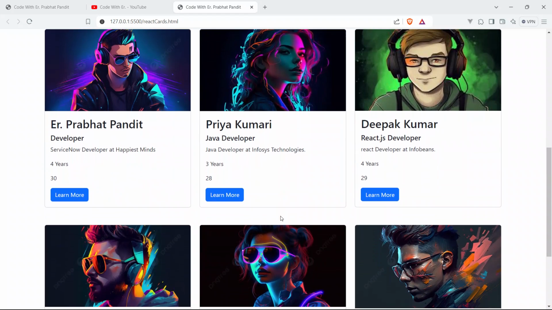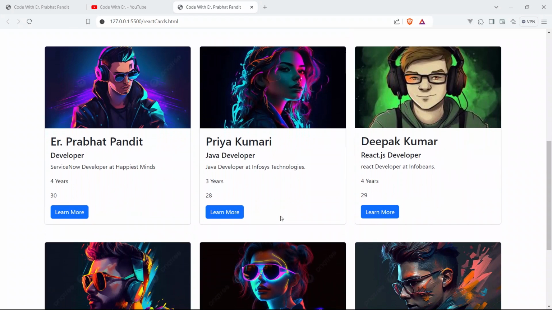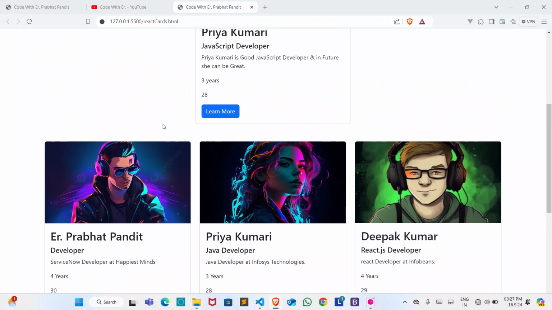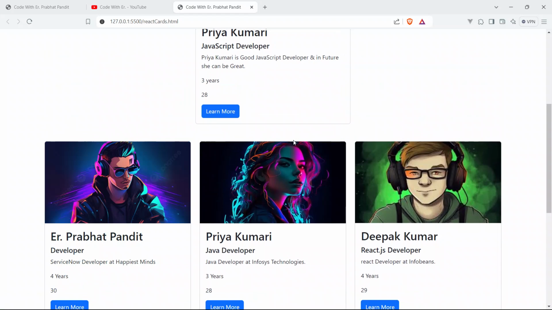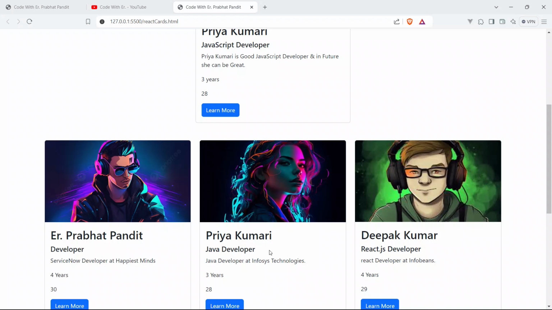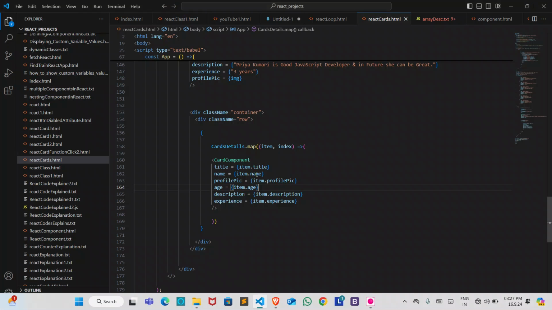I have to congratulate you because just now you have learned some great features, some great techniques in React.js to loop through the array of objects using your custom components using the JavaScript map method by using the props inside the components. So we have to give the name because this is the first type of displaying the dynamic cards in React.js. So we have to name it also.